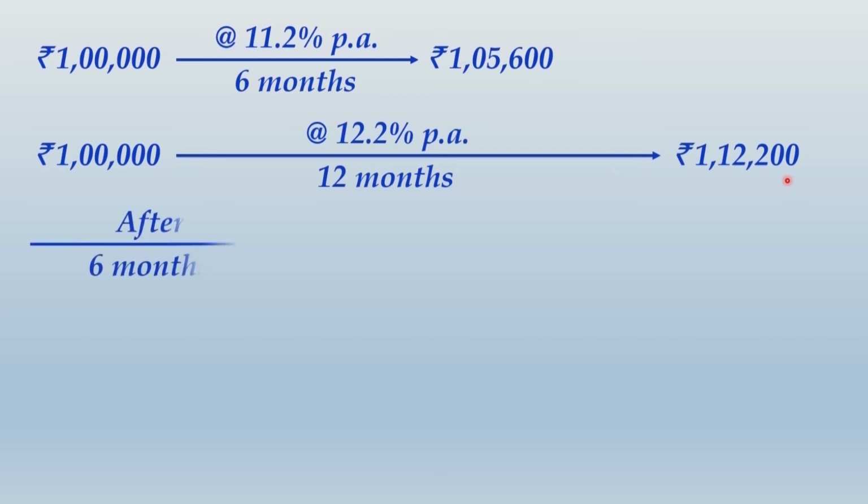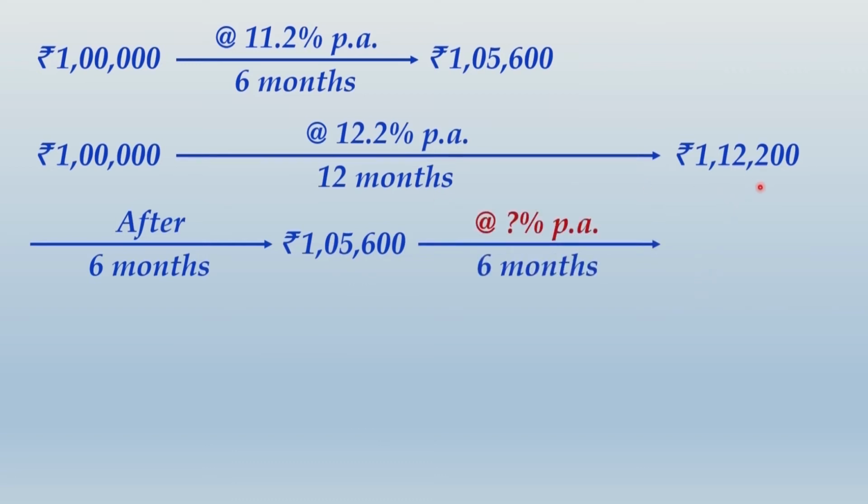So if you would want to borrow after 6 months, the value after 6 months is 1,05,600, and we don't know at what interest rate, but we know that this amount after another 6 months would get a maturity value of 1,12,200. So we have 3 different values, right?